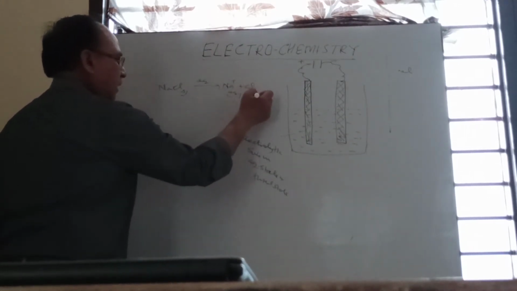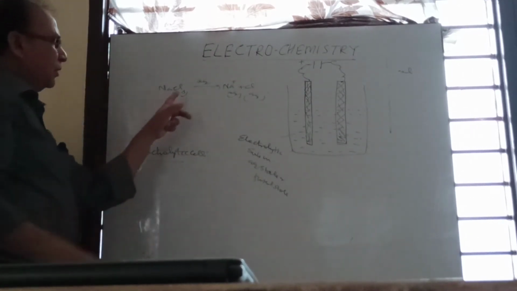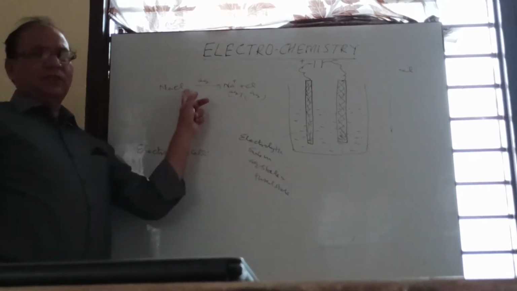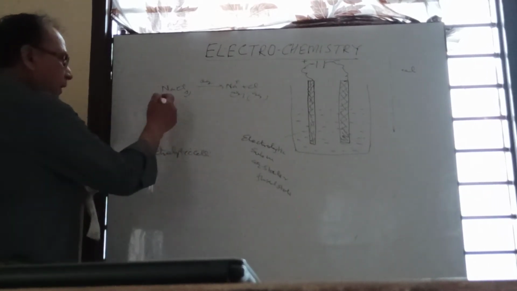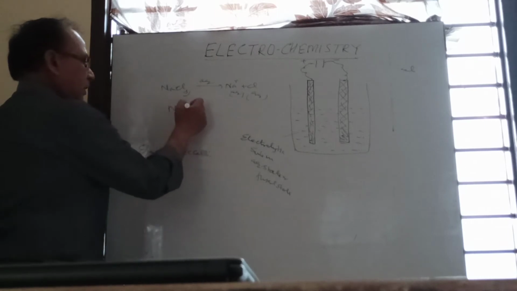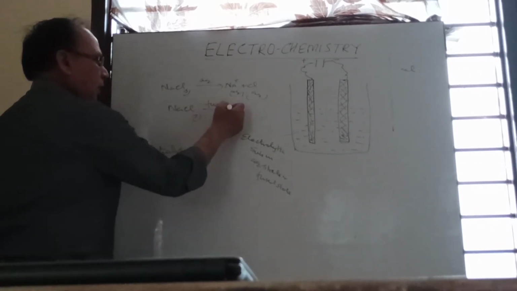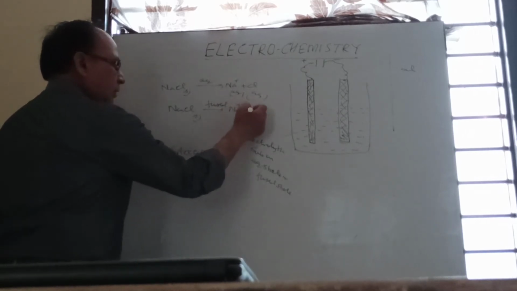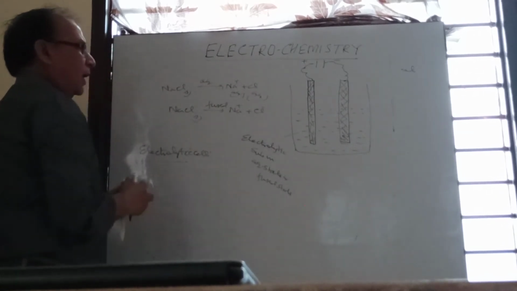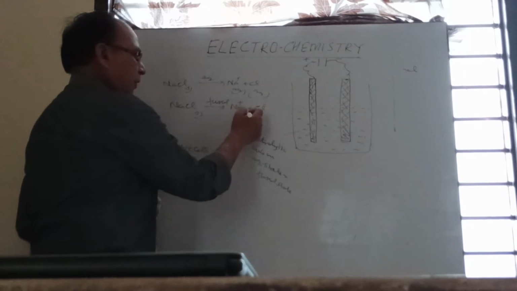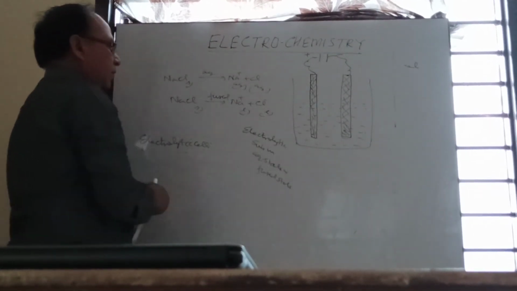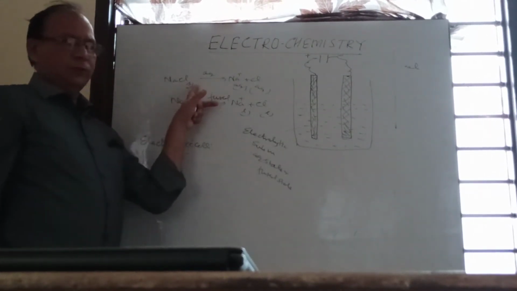Such a substance behaves as an electrolytic solution. We can also take sodium chloride in fused state, which means molten state. It will again convert into sodium ion and chloride ion, both liquid. So this is an electrolytic solution.